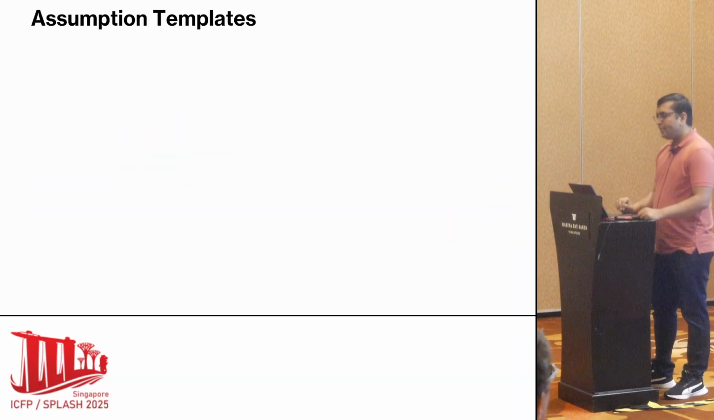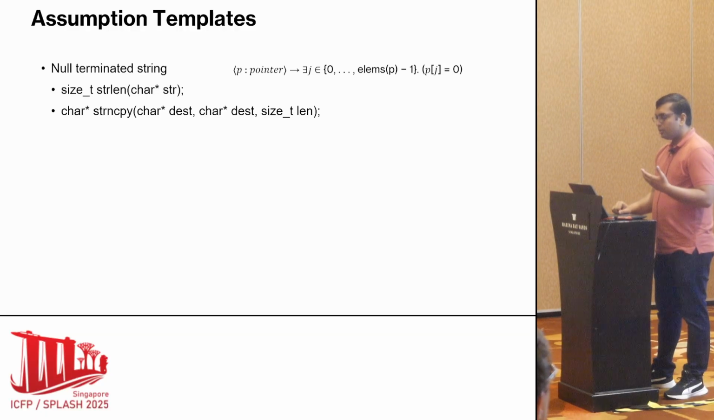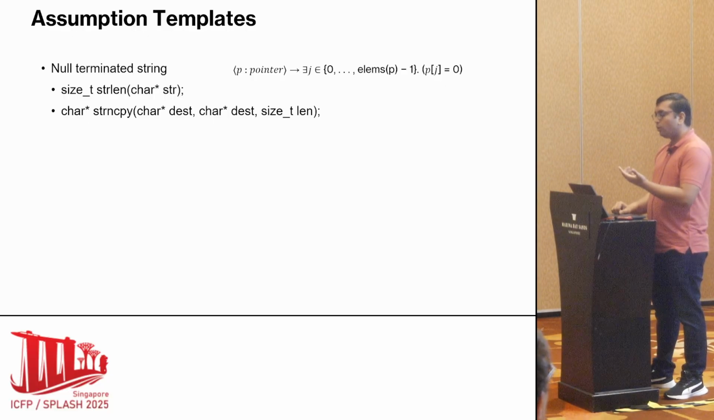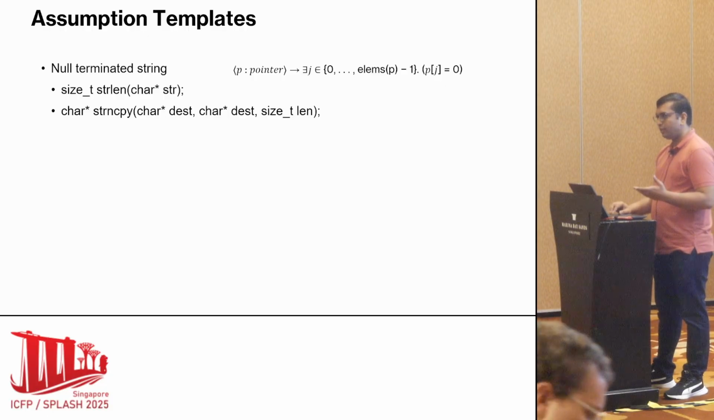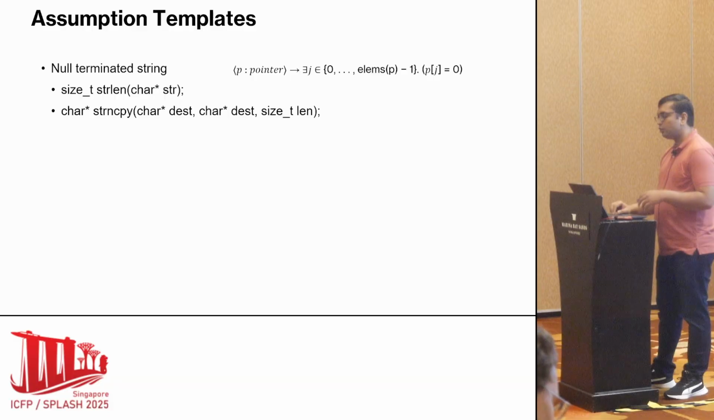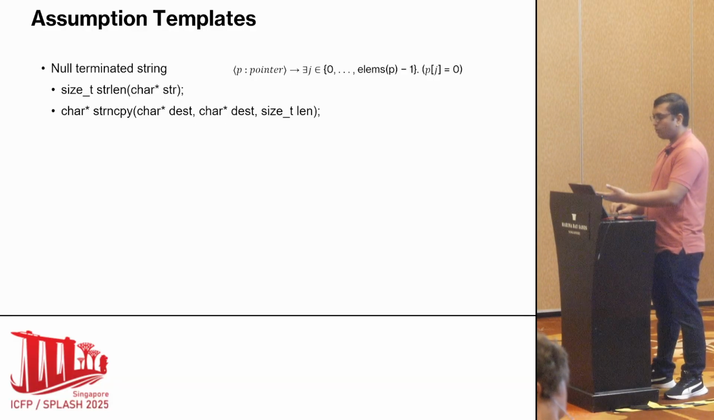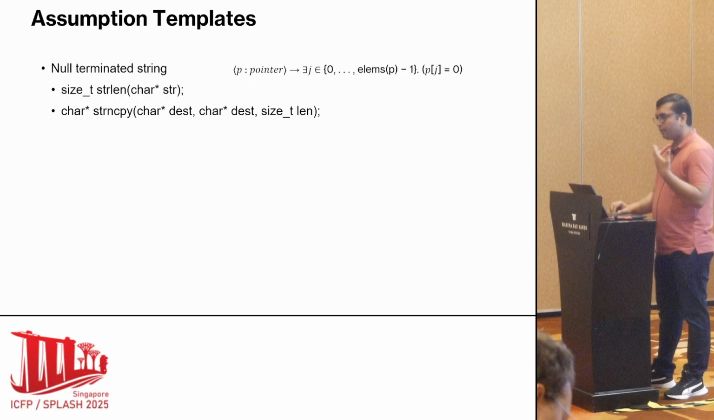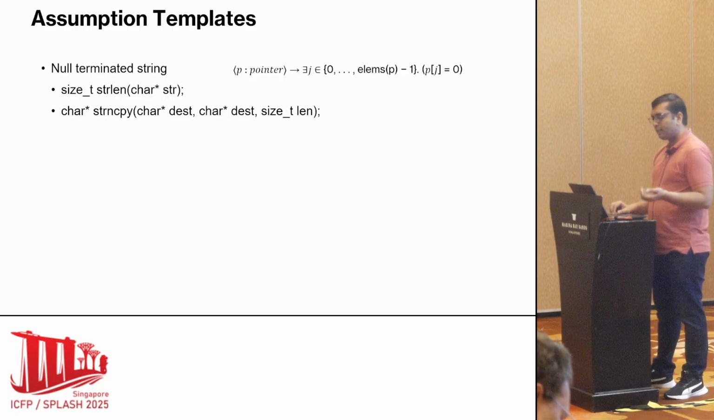So from these patterns, we come up with these 7 assumption templates. The first is the null terminated string. Suppose P is a pointer, then there is at least one memory location where a null character is stored. For example, strlen and strncpy. These kinds of functions assume that str or src point to null terminated strings.